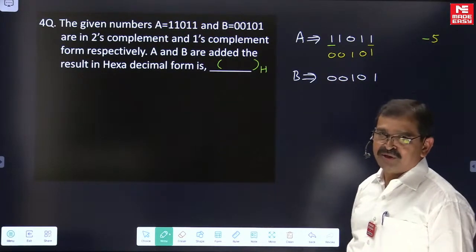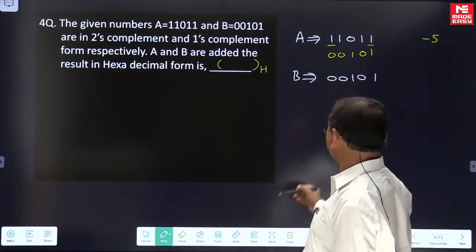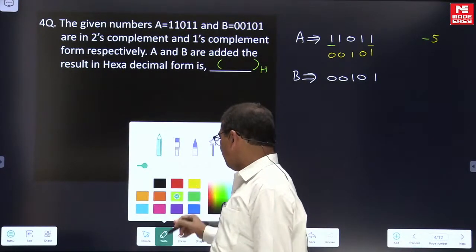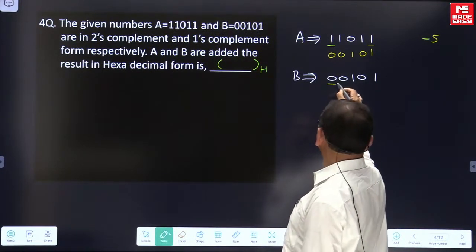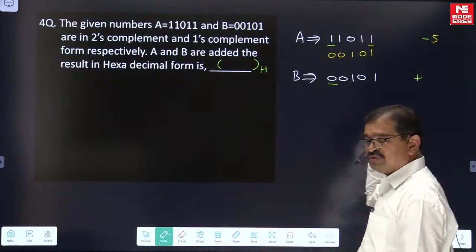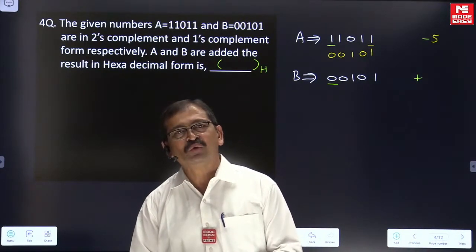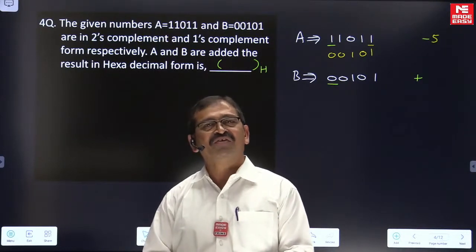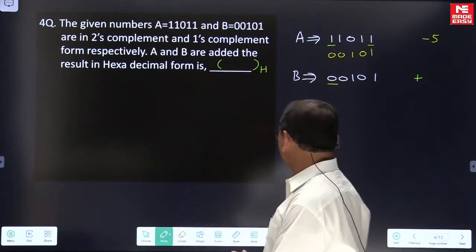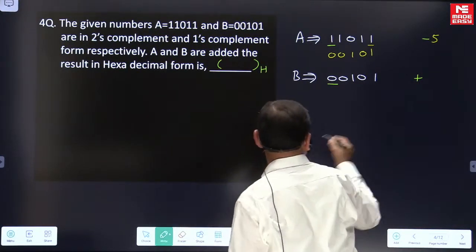Coming to binary number B, it is in 1's complement form. By default here also it is sign 1's complement only. We have the sign bit as 0 so the number is positive. Once the number is positive, the remaining bits directly refer to the true magnitude. So the magnitude part here is 5.